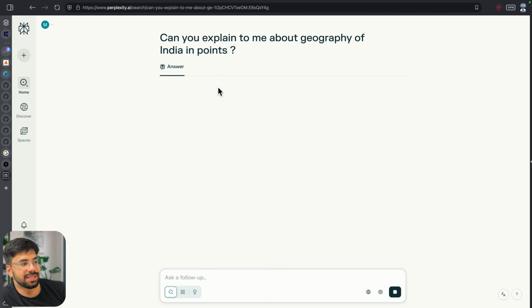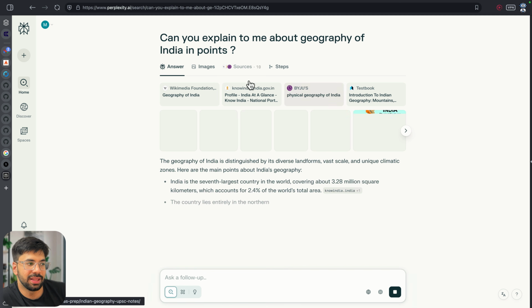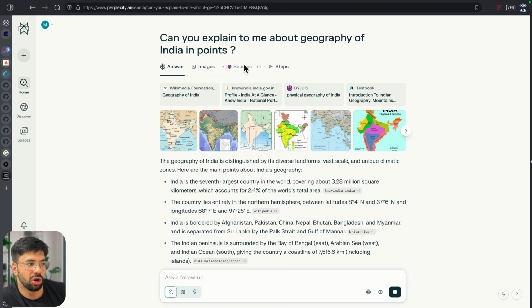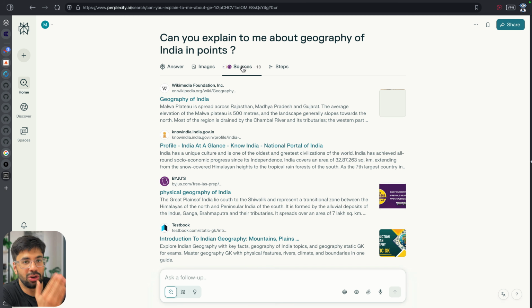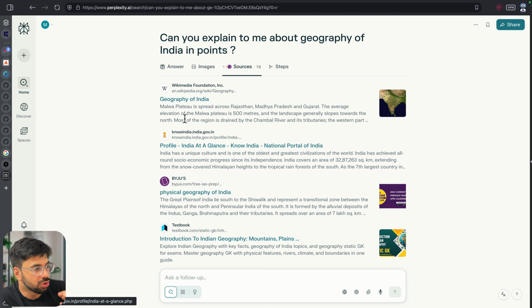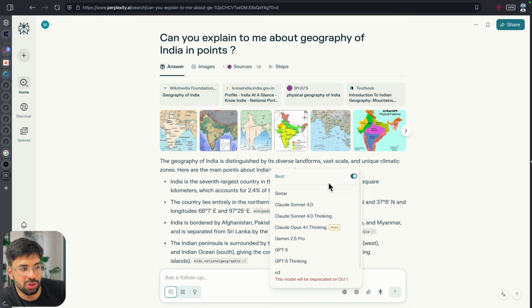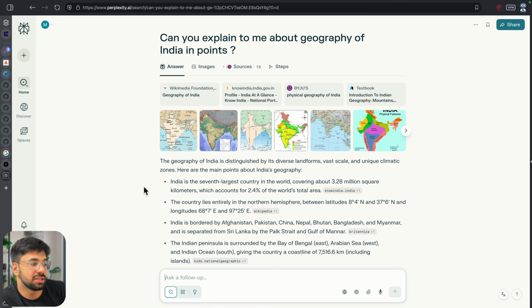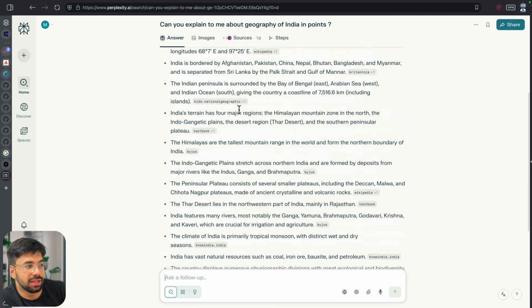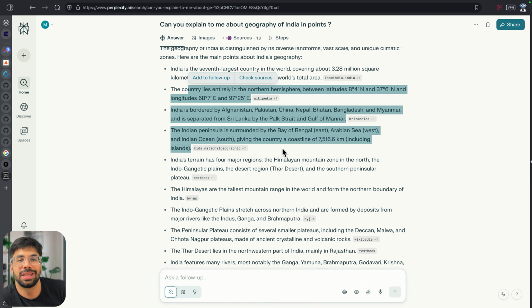Now, since I'm asking it in points, first it will try to get these chunks. So it got 10 overall chunks. But these chunks in themselves might not be in points. There might be irrelevant data, and there might be repeated data. So that's why I pass it via an LLM. And here as well, if you focus, it asks you to choose a model. Now, this model is not needed for getting the chunks. This model is needed so that you can easily get the summary, whatever you want.